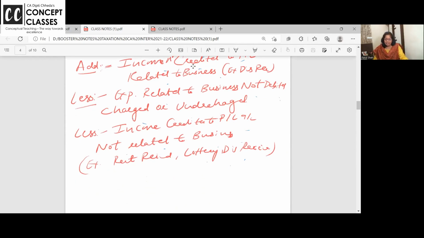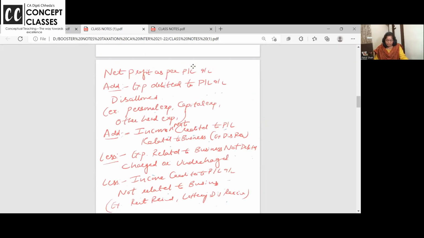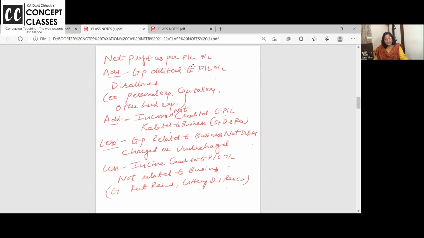Yes. So if you remember these 4 items, you can pause the video, you can take a screenshot, or you can write it down. Those who have attended regular classes, they all have this in boosters. Booster notes will have all of this.